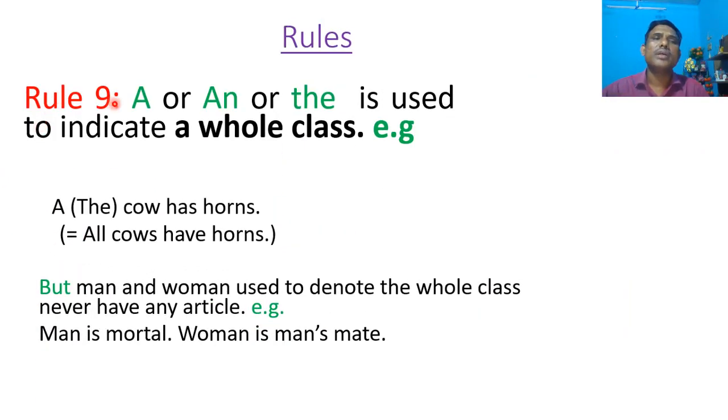Rule number 9, a or an or the is used to indicate a whole class. For example, a cow has horns or the cow has horns. It means all cows have horns. So, a cow or the cow indicates a whole class, but man and woman used to denote the whole class never have any article. For example, man is mortal, woman is man's maid.